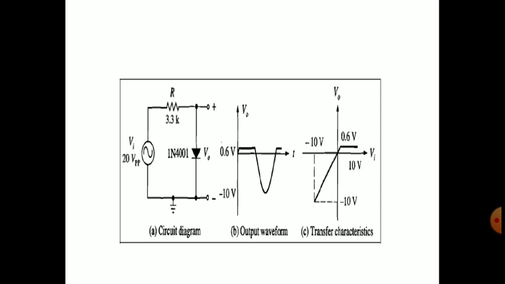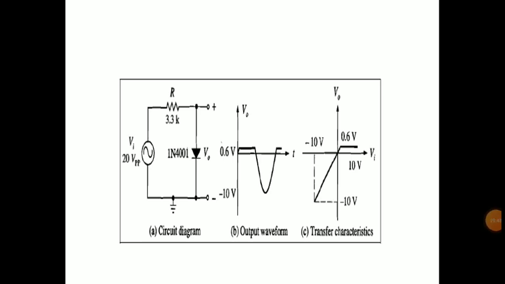And in figure C we have the transfer characteristics. Transfer characteristics means V output versus V input: how much the output voltage is for a given input voltage. If you see, in the negative portion of V input, the V output is also negative and has exactly the same value as the V input. So the transfer characteristics is linear, a line passing through the origin. That means it will have a slope value of 1.